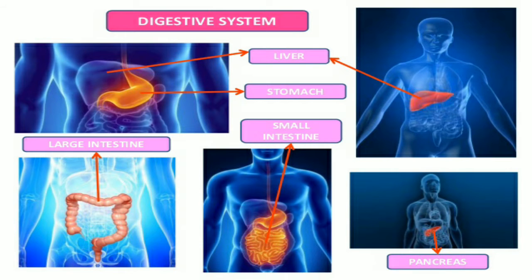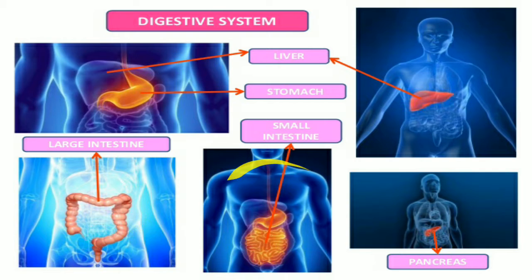And then the digestive system. In the digestive system, we have the liver and stomach, and here we can see the large intestine and small intestine. These are the main parts of the digestive system.